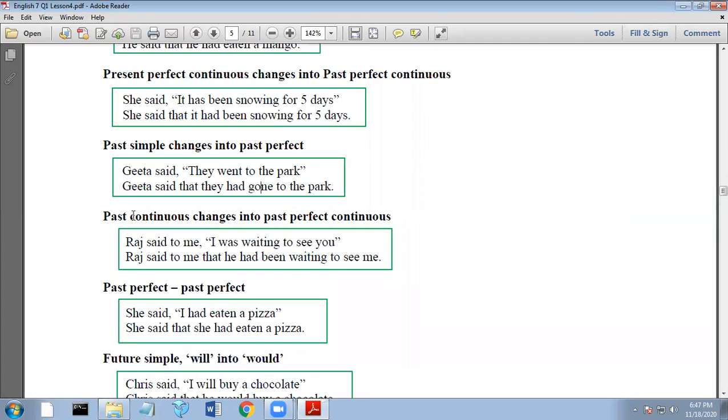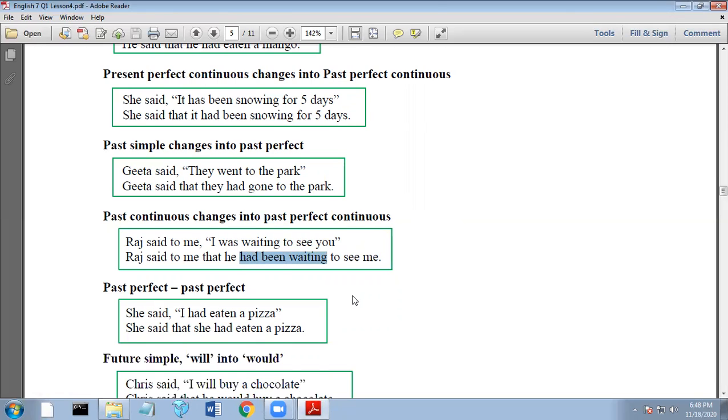Next, the past continuous tense should be changed to past perfect continuous. Remember, Raj said to me, "I was waiting to see you." So the past continuous tense here is "was waiting." And it should be changed into past perfect continuous. Therefore, we have "had been waiting." So again, "was waiting," past continuous, should be changed to "had been waiting," past perfect continuous, when expressed in the indirect speech.